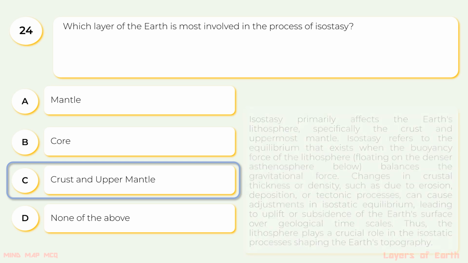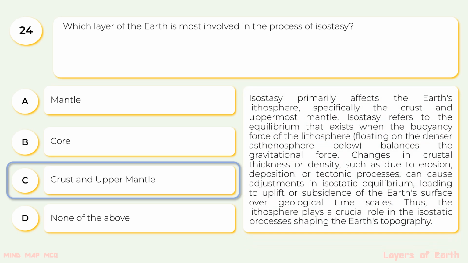Crust and upper mantle. Isostasy primarily affects the Earth's lithosphere, specifically the crust and uppermost mantle. Isostasy refers to the equilibrium that exists when the buoyancy force of the lithosphere floating on the denser asthenosphere below balances the gravitational force. Changes in crustal thickness or density, such as due to erosion, deposition, or tectonic processes, can cause adjustments in isostatic equilibrium, leading to uplift or subsidence of the Earth's surface over geological timescales. Thus, the lithosphere plays a crucial role in isostatic processes shaping the Earth's topography.